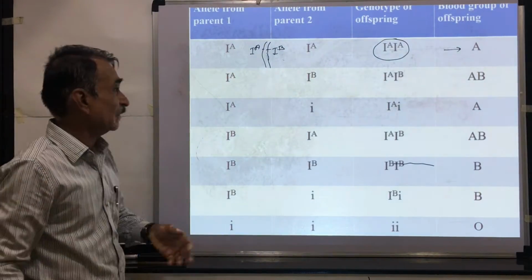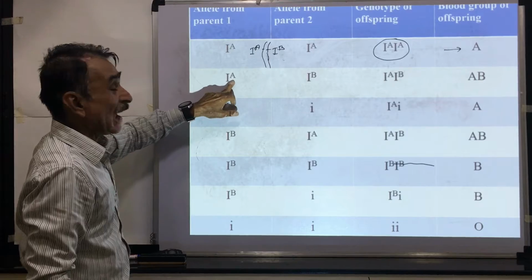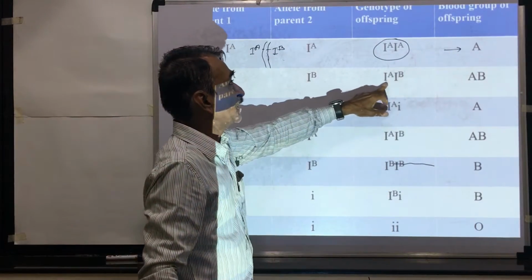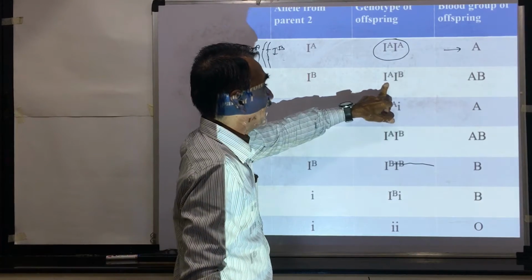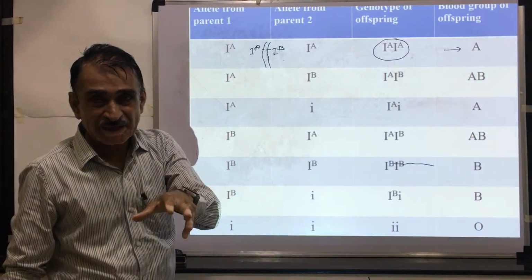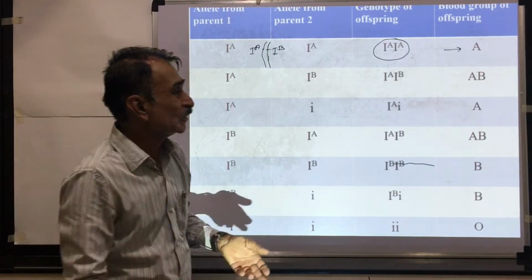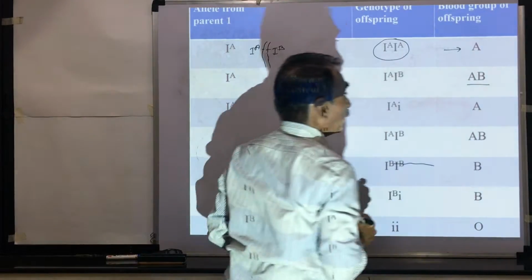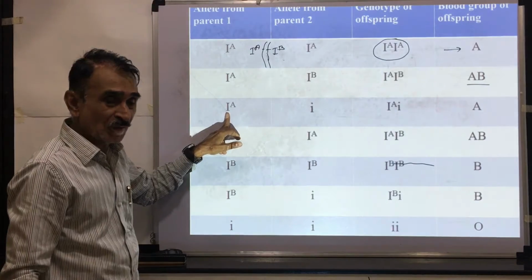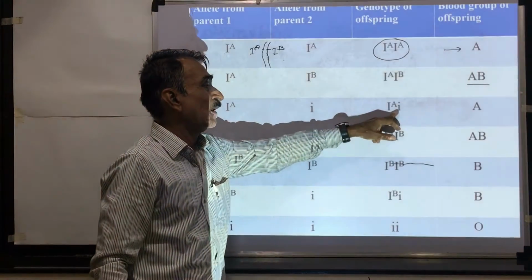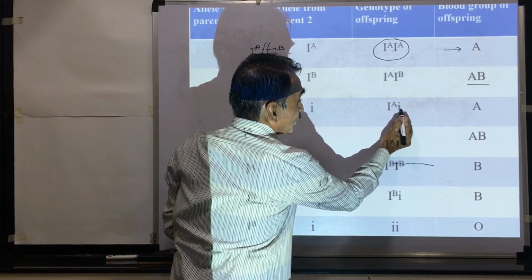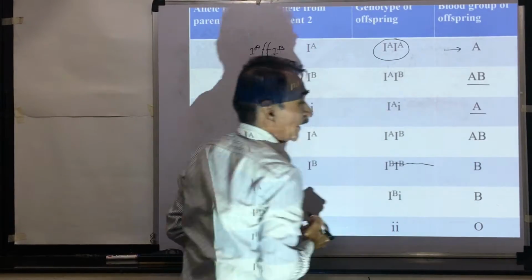We shall consider another example. If capital IA comes from one parent and capital IB comes from another parent, the genotype of the offspring is capital IA, capital IB. Both the genes are expressed. Capital IA is expressed, capital IB is also expressed, and that's why the blood group is AB. If capital IA comes from one parent and small i comes from another parent, IA is expressed, small i is not expressed, that's why the blood group is A.